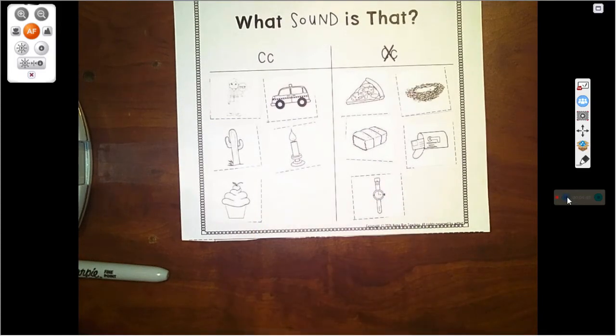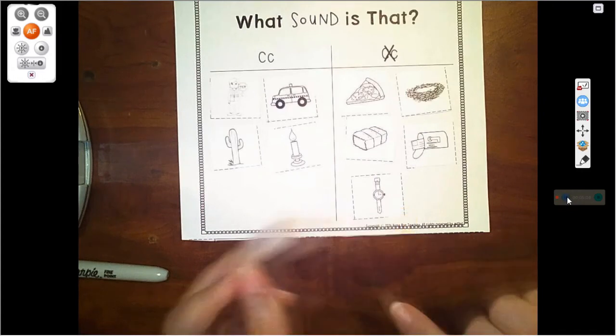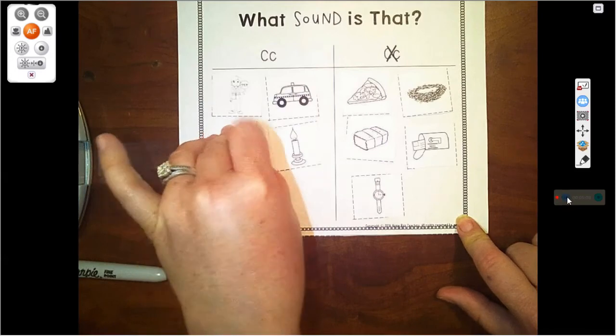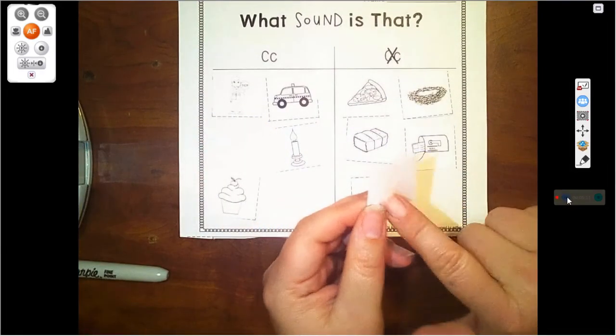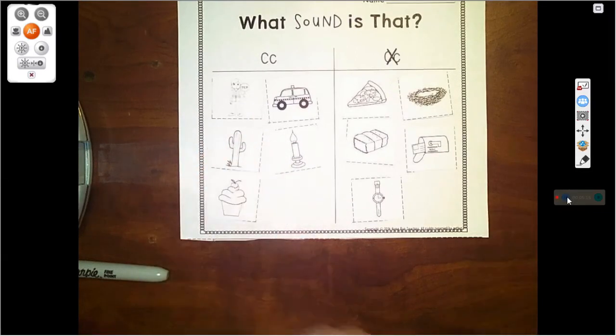So, boys and girls, if you do not have those glued into place, you need to pick them up one at a time and glue them down. That way you don't forget where they go. So pick up your cupcake, put some glue on the back of it, and then stick it back down. Pick up your cactus, put some glue on the back of it, and stick it back down. And do the same for all of the pieces of paper. That way I can check them when I get them back at school.